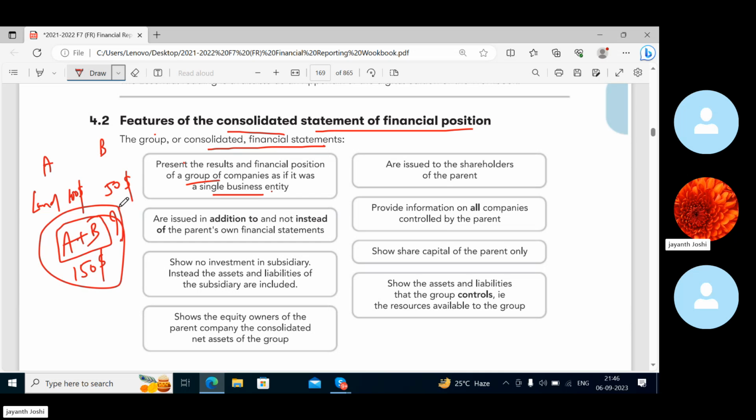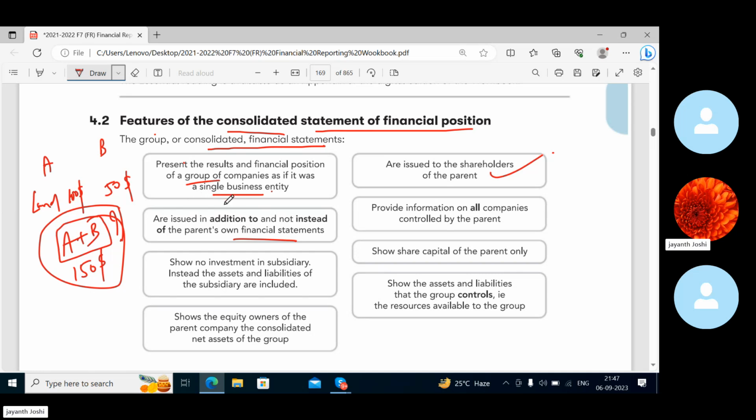Because they have become a single entity now, they are issued to shareholders of the parent. They are issued in addition to and not instead of parent's own financial statements.